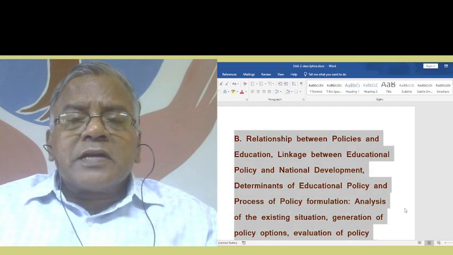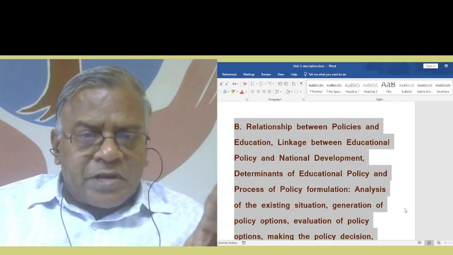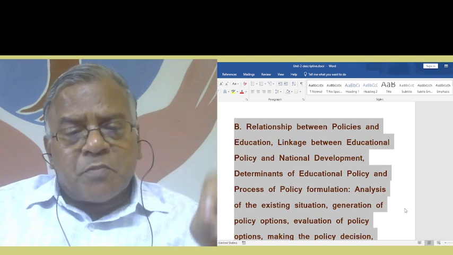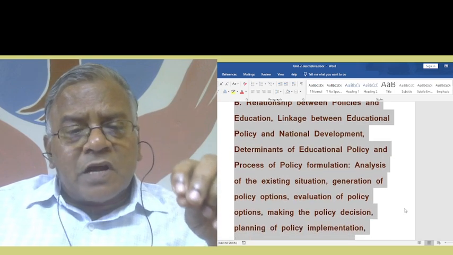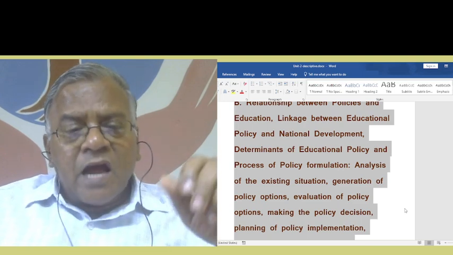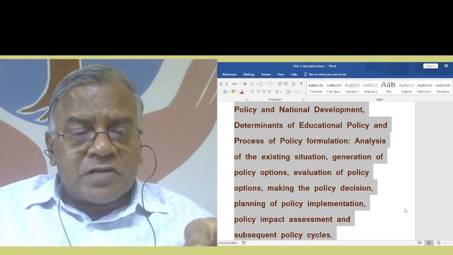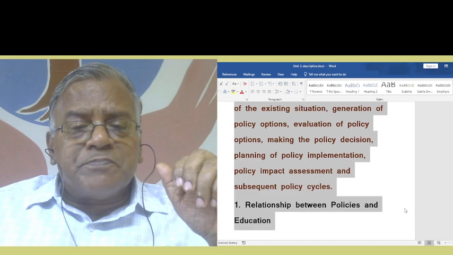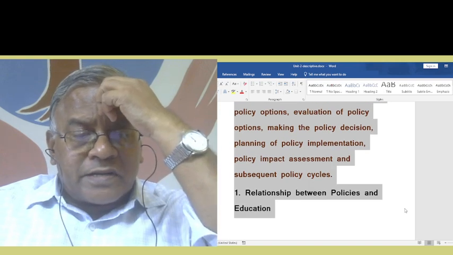Relationship between policies and education. So the Part B syllabus I am giving: relationship between policy and education, linkage between educational policy and national development, determinants of educational policy and process of policy formulation. There we come across different stages: analysis of the existing situation, generation of policy options, evaluation of policy options, making the policy decision, planning of policy implementation, policy impact assessment, and subsequent policy cycles.